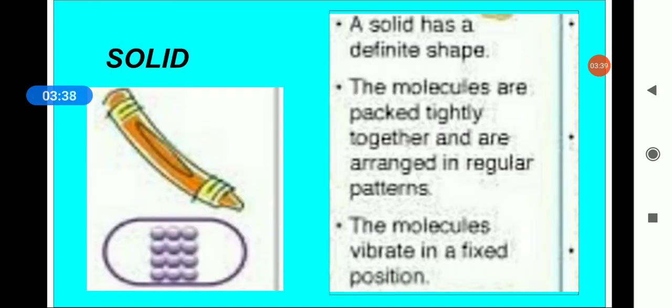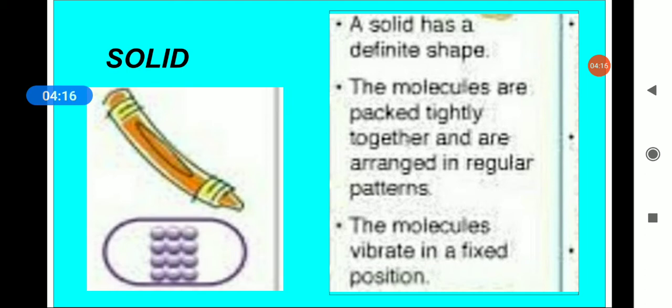So now let's come to the solid and we'll discuss one by one. A solid has a definite shape. The molecules are packed tightly together and are arranged in a regular pattern. If you see in the picture, all the molecules are tightly packed. The molecules vibrate in a fixed position. Even if they vibrate, they shake, but they are not going to change their position.